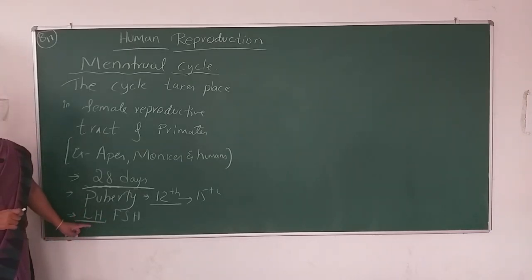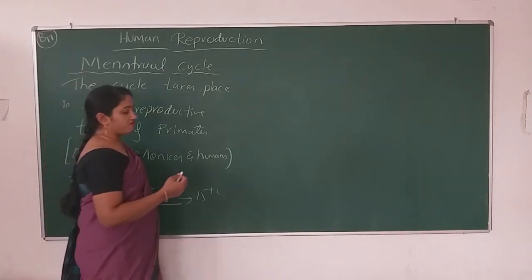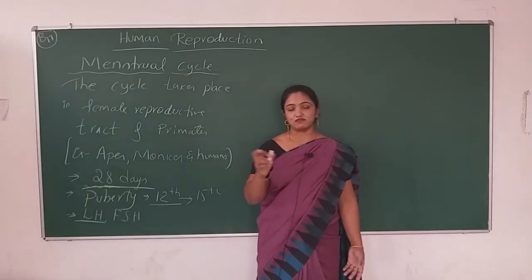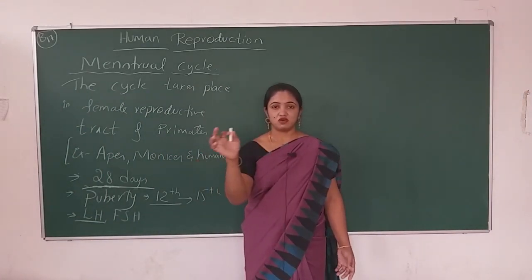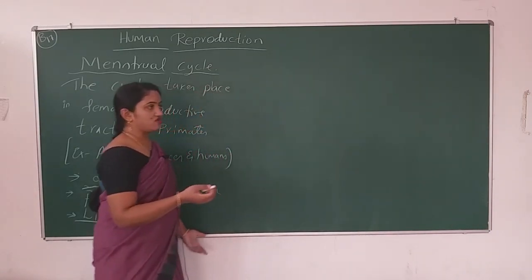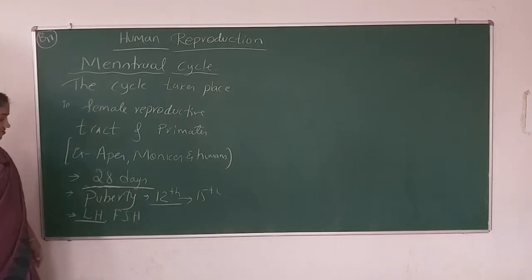So what is ovulation? Ovulation is nothing but the release of the secondary oocyte or ovum from the Graafian follicle, or from the ovary, to the fallopian tube. The Graafian follicle is in the ovary, so you can call it either Graafian follicle or ovary. With this we will start with the phases now.